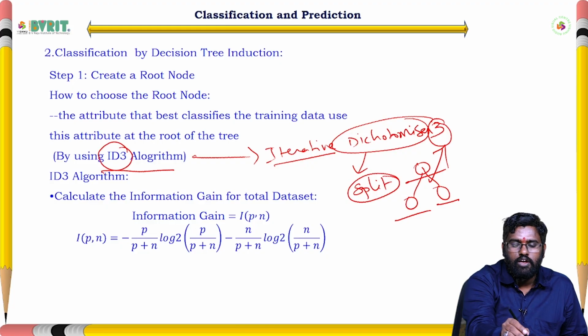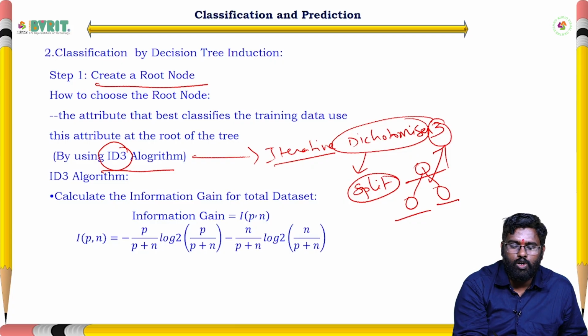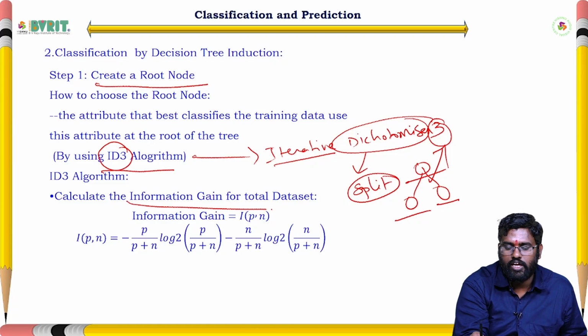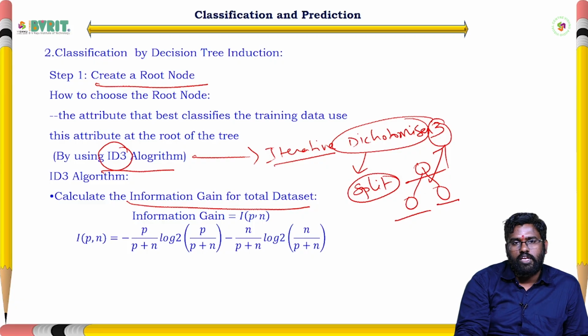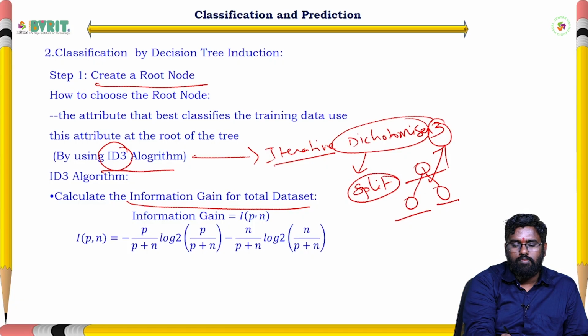The first step is to create the root node. To create the root node, the steps we have to follow are: first, we have to calculate the information gain for the total data set. Whatever data set is provided, we have to calculate the information gain for the total data set. So that formula is minus p by p plus n. P means the number of positives.